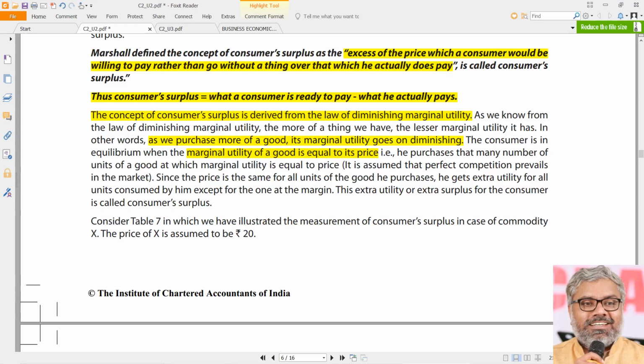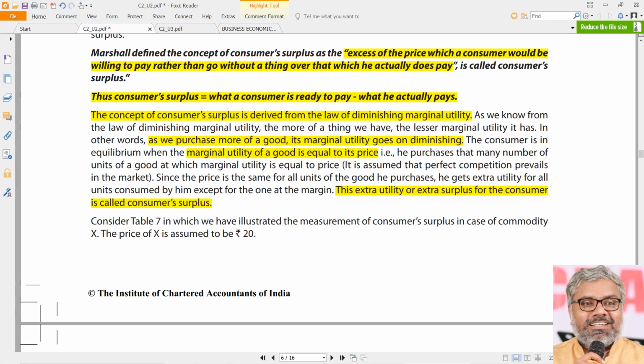But in reality, if the price remains the same for all the units that he purchases, he definitely gets extra utility for the units consumed by him except for the one at the margin. In other words, when the marginal utility equals the price, then there is no consumer surplus. But what if the price is lesser than marginal utility? Then there is a consumer surplus, and the marginal utility is not going to be the same. It is going to diminish. So whatever this extra utility or extra surplus for the consumer is, we call consumer surplus.